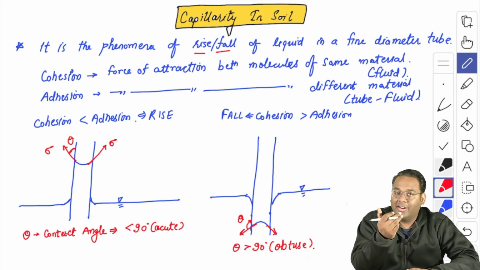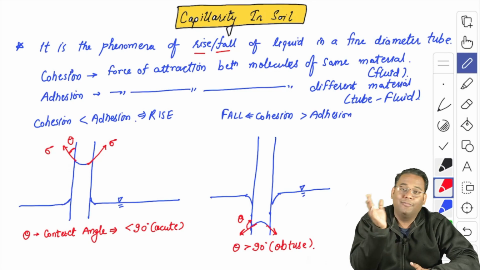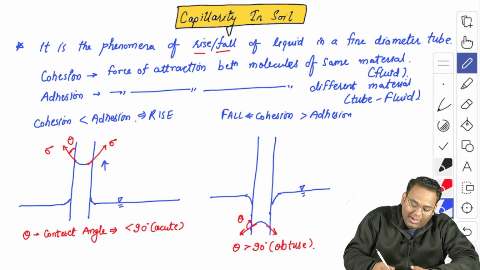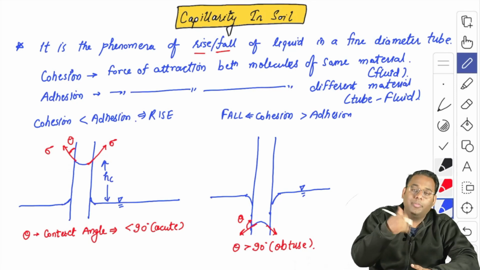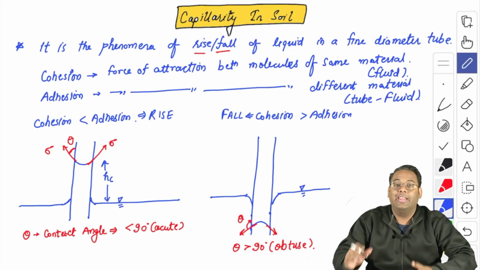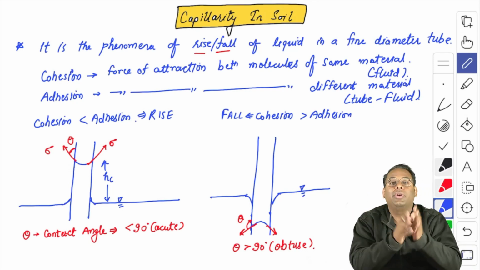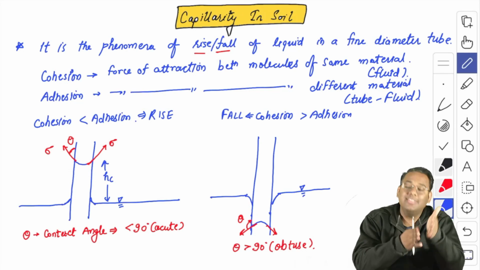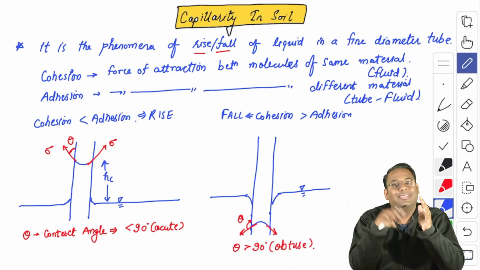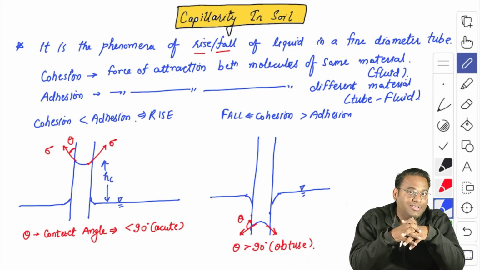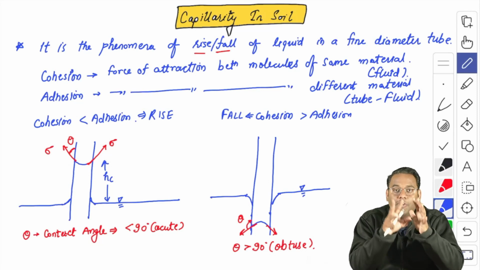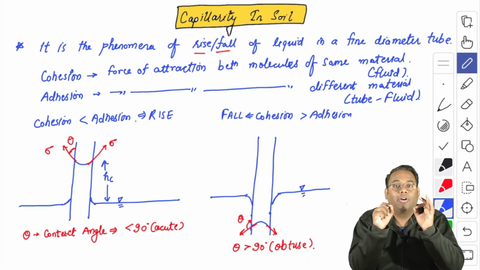Now you have already understood when the rise will happen and when the fall will happen. Now the question is, what will be the height of rise or what will be the fall in the tube? If I am talking about the soil, then in general in soil the fluid is water, and in soil you always observe capillarity rise because the tube material is the soil solids, because the water is actually present in the void of the soil. Hence, if we observe in the soil, then there is always rise.